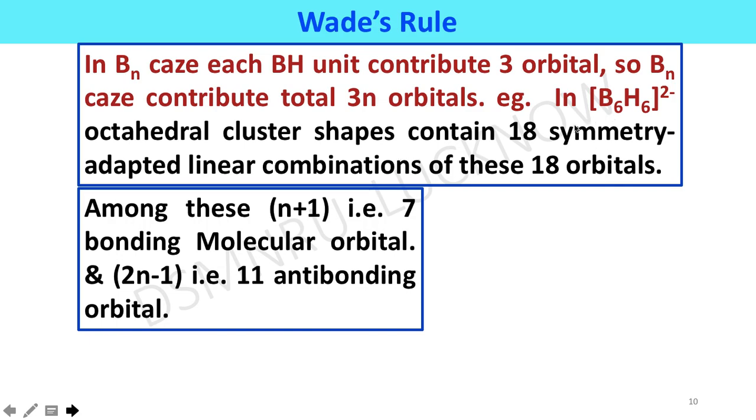Among these, n plus 1, that is 7, are bonding molecular orbitals and 2n minus 1, that is 11, are anti-bonding orbitals.